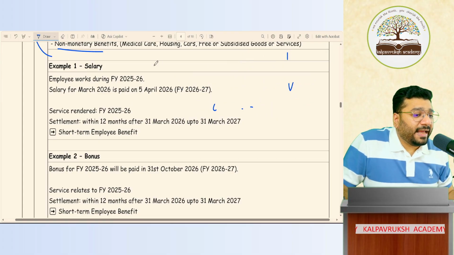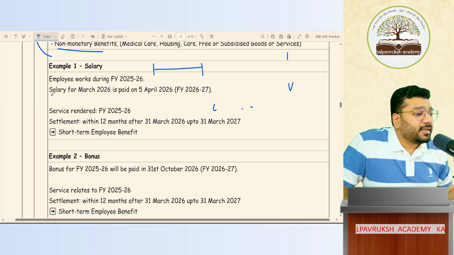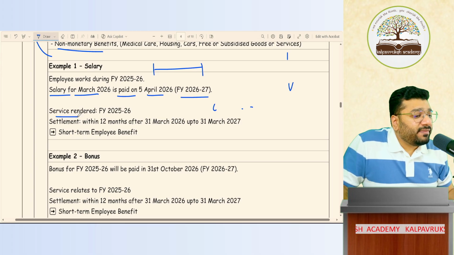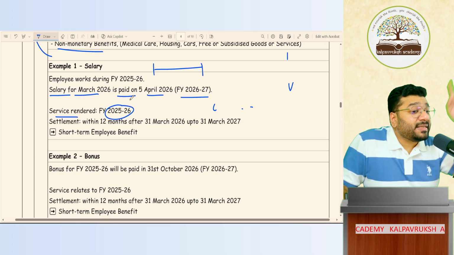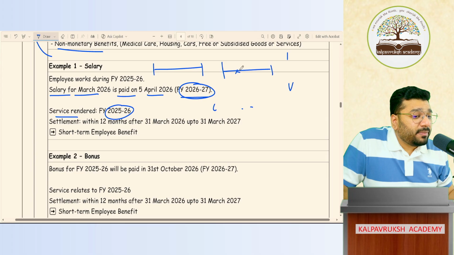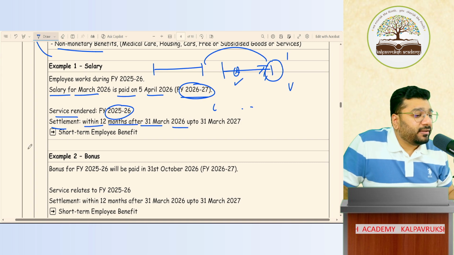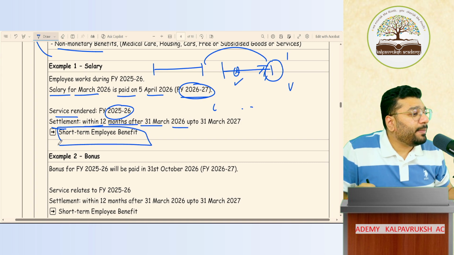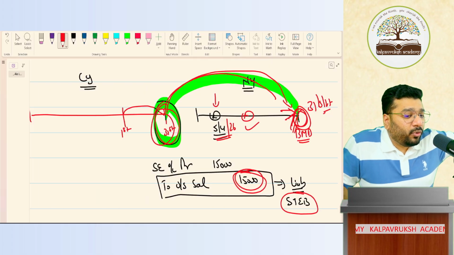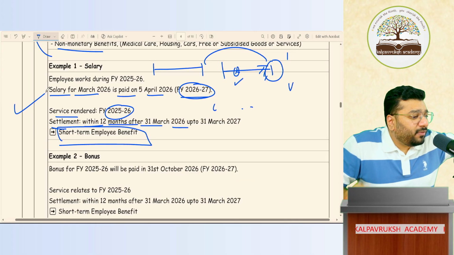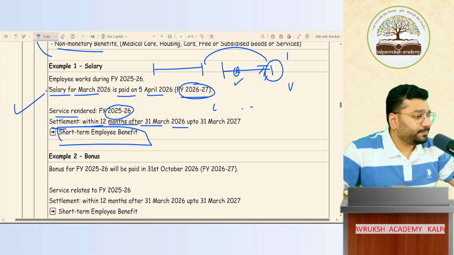Employees worked in financial year 25-26. Salary for March 26 is paid on 5th of April 26-27. Service is rendered in 25-26, but the payment is happening when? In 26-27, within 12 months of balance sheet date. Settlement is happening within 12 months of balance sheet date. Therefore, this will be treated as short-term employee benefit. The example I gave on the whiteboard, the same example is given in the form of theory notes.